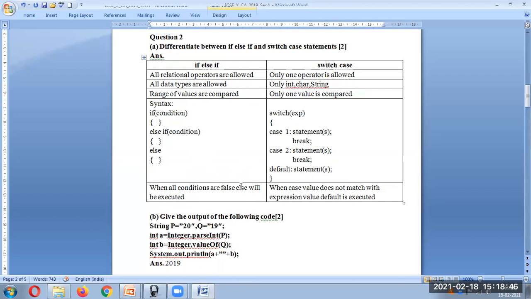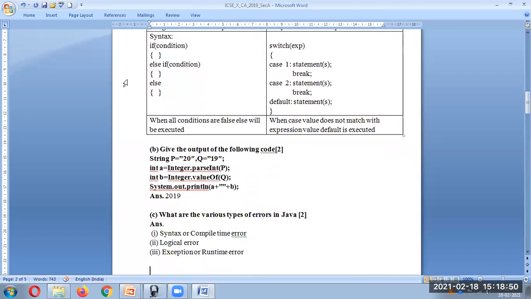Question number B: give the output of the following code. Here you can see the value of P is 20, Q is 19. When I say Integer dot parseInt, it will take that 20, so A will have the value 20. In the same way, for B the value will be 19. When we are printing, first 20 will be printed, then there is no space over here.